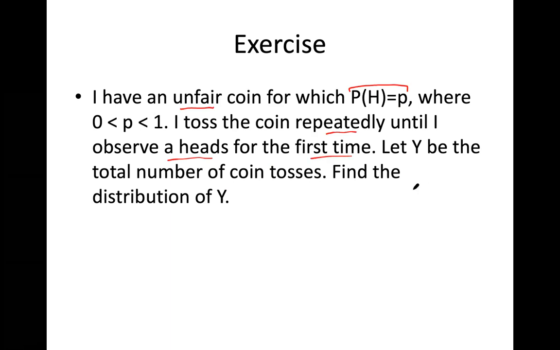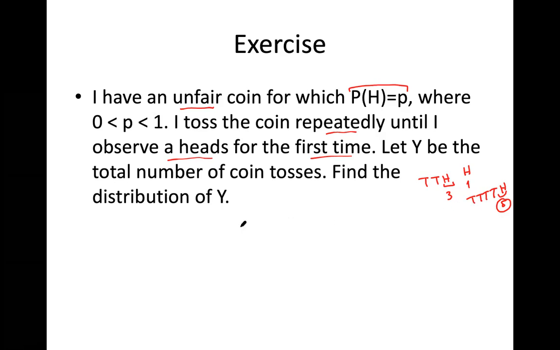I will flip a coin: tails, tails, heads. Then I will say this is 3, as I mentioned before. If I flip a coin and obtain heads for the first time, it will be 1. If I obtain the heads in the fifth flip, then I will have y being 5. So I will find the probability distribution of y.